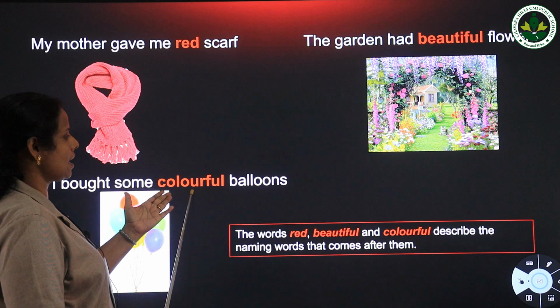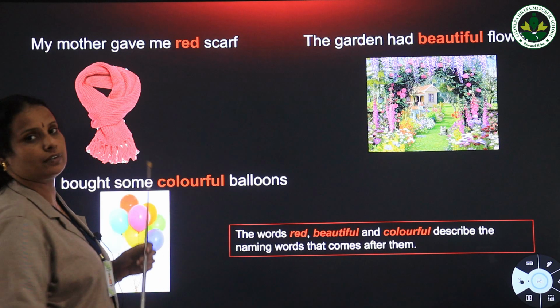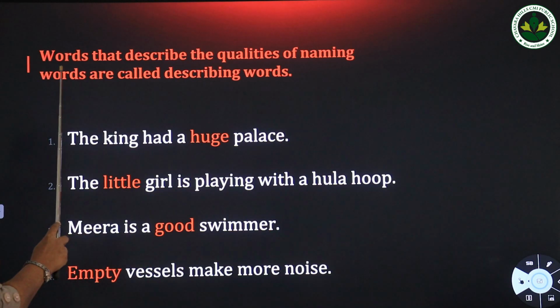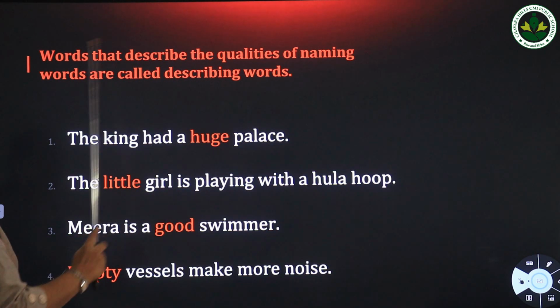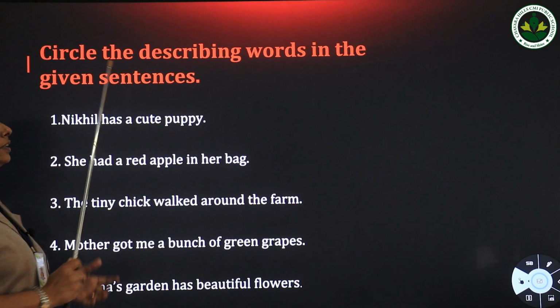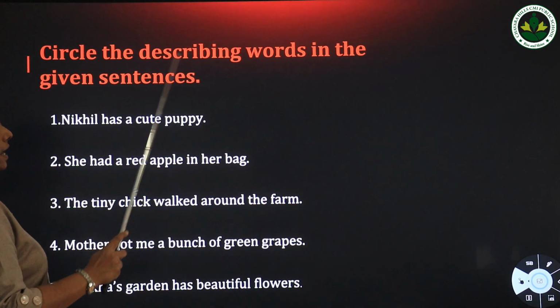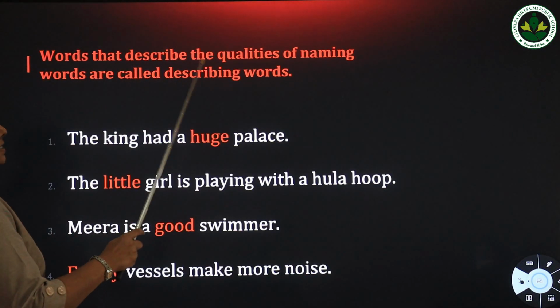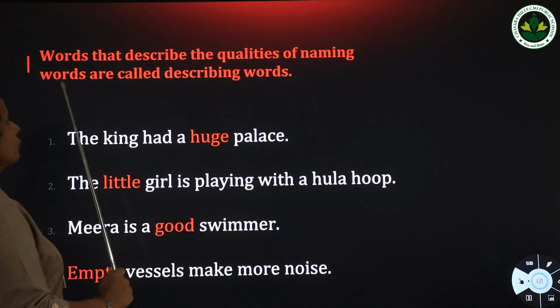Words that describe the qualities of naming words are called describing words. So what are describing words? Words that describe the qualities of naming words.